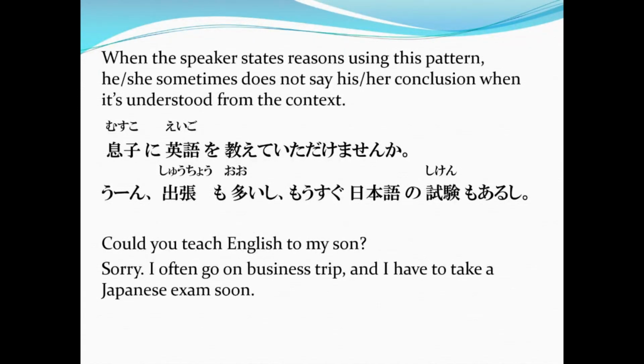sentence pattern, plain form shi, and then the reasons, it is already concluded that he or she cannot teach the English language due to certain circumstances.